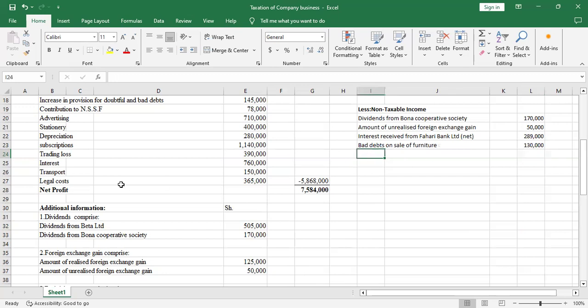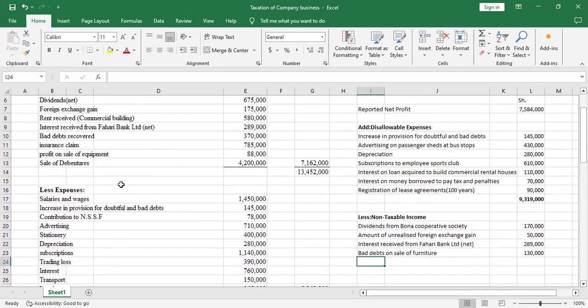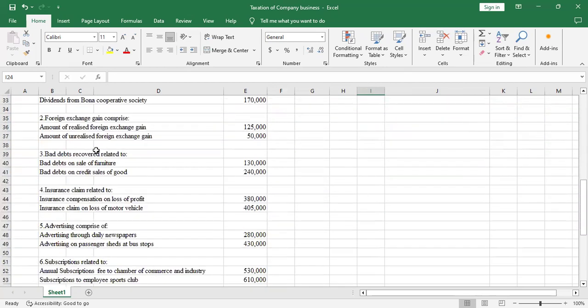Good, we continue. So insurance claim, and for insurance there was also an adjustment. Number 4, insurance claim related to insurance compensation on loss of profit, which is 380,000. That is taxable, because any insurance compensation on loss of profit is taxable since we are in the business.